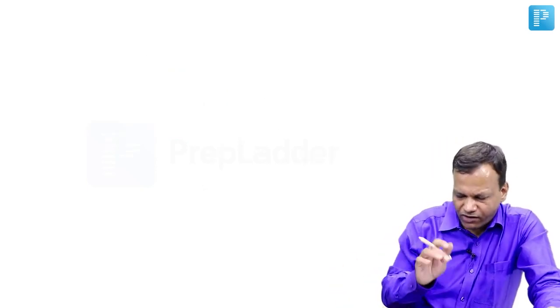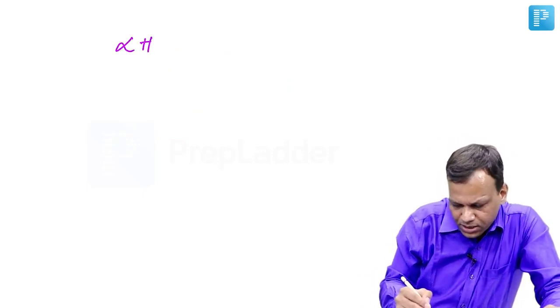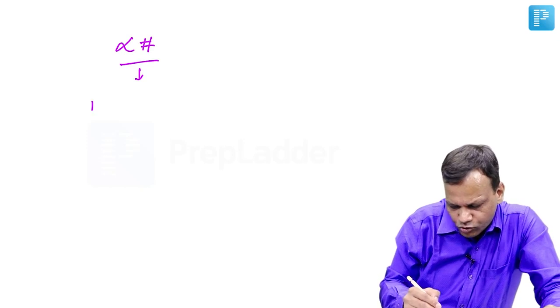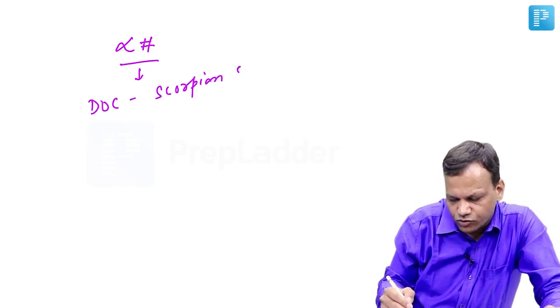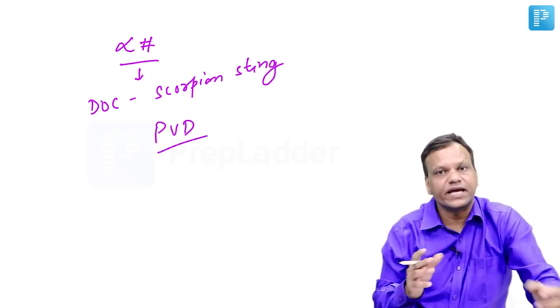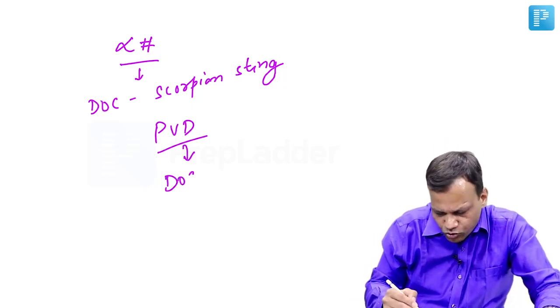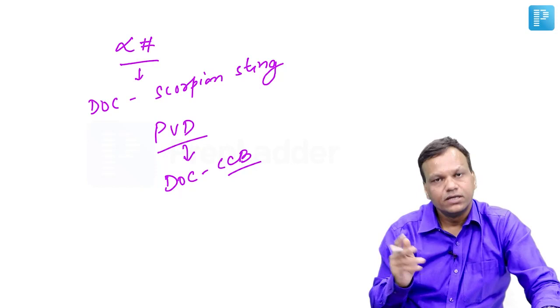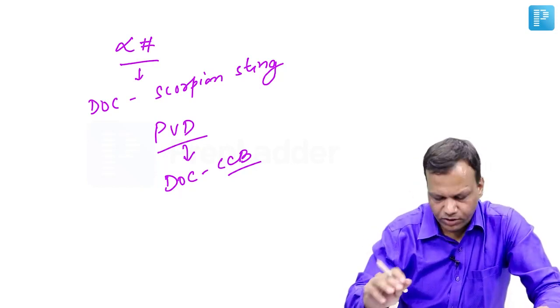Okay. Now, apart from BPH and hypertension, alpha blockers like prazosin are drug of choice for scorpion sting. They can also be used in peripheral vascular disease like Raynaud disease. But in peripheral vascular disease, drug of choice are calcium channel blockers like the dipine group of drugs, but these can also be tried. Okay. So that is important about alpha blockers.